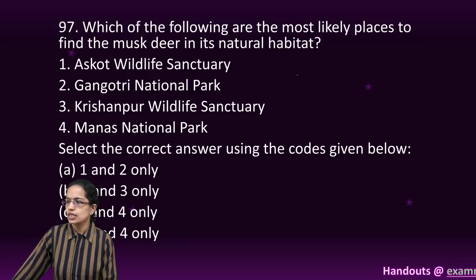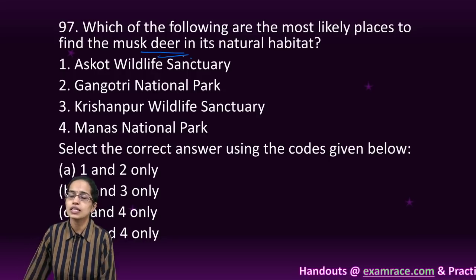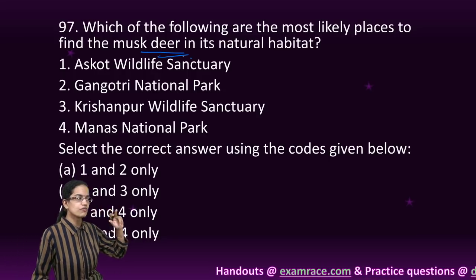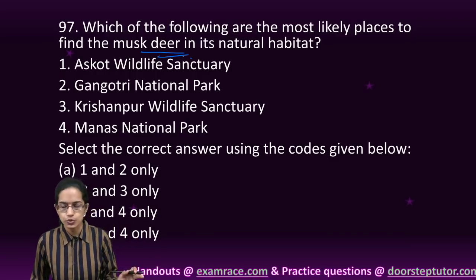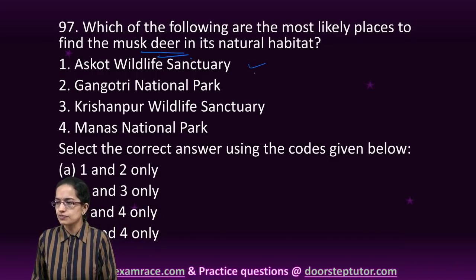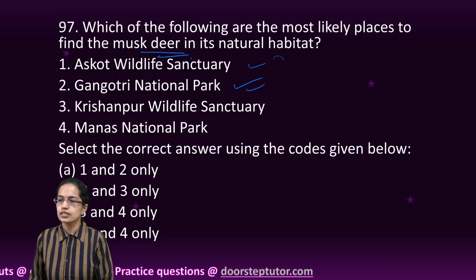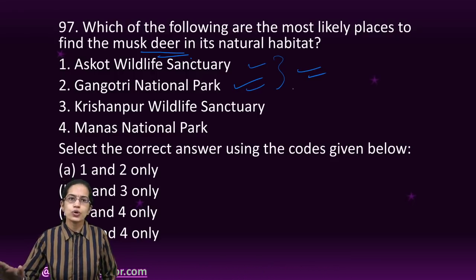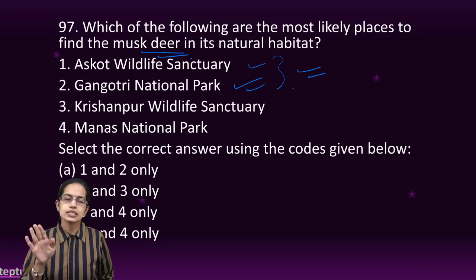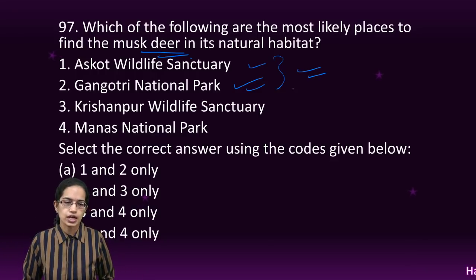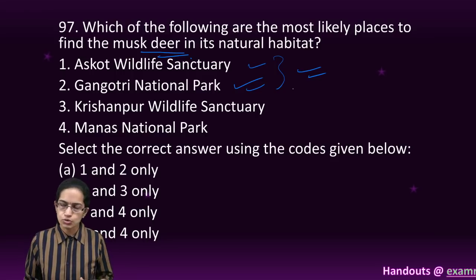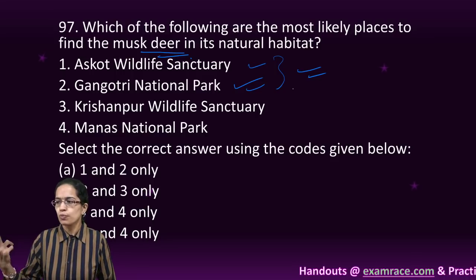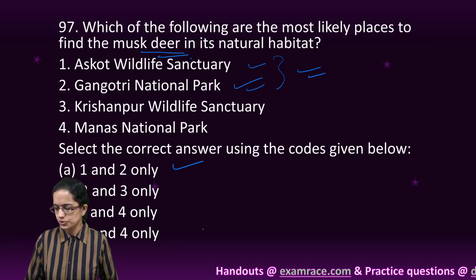The next question is musk deer. Musk deer is usually seen in the regions of the Himalayas adjoining Nepal and Bhutan. Now, Askot Wildlife Sanctuary and Gangotri are the two areas where a significant proportion is seen. Askot is near the Pithoragarh region in Uttarakhand, and Gangotri is in the Uttarkashi district. So both of those are the right options.